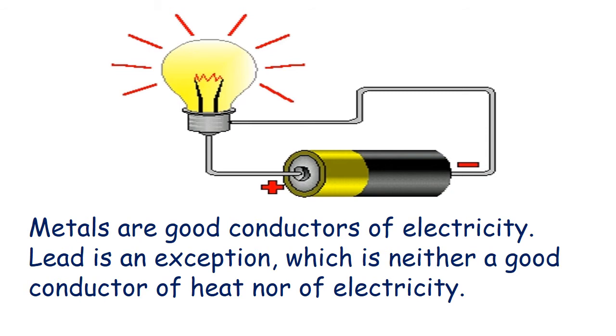Metals are good conductors of electricity. Lead is an exception, which is neither a good conductor of heat nor of electricity. Through lead we cannot pass heat nor can we pass electricity. So it is a bad conductor of electricity.